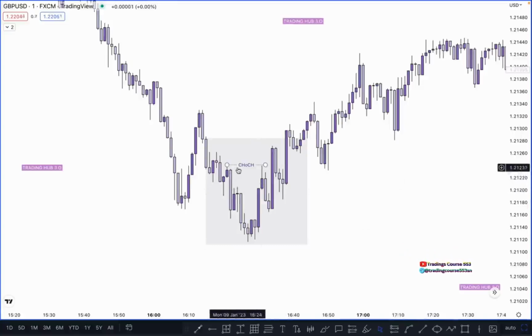So after this change of character, you have to wait for a complete change of character. In this case, if price candle closes above it, then this is one. So this one is also a change of character. If it does not close above it and just sweeps the high, this one also counts as a change of character, and no need for a candle close in a lower time frame to confirm a change of character. So price breaks this high and closes above it, so this becomes our valid change of character. And now we need one more confirmation, the inducement. If the market has taken out the inducement, definitely we can buy here.